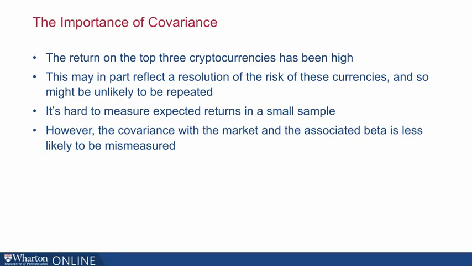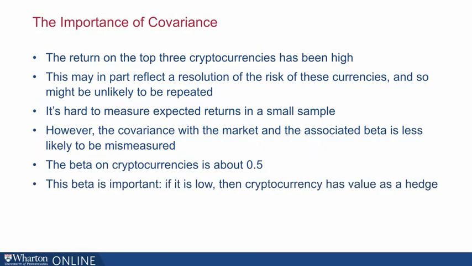However, the covariance with the market and the associated beta is less likely to be mismeasured. So the beta on cryptocurrencies is about 0.5. It's not very high. This beta is important. If the beta is low, and 0.5 is a pretty low beta, then cryptocurrency has a value as a hedge. So how can we think about this beta?